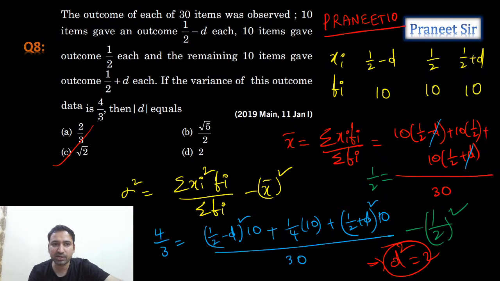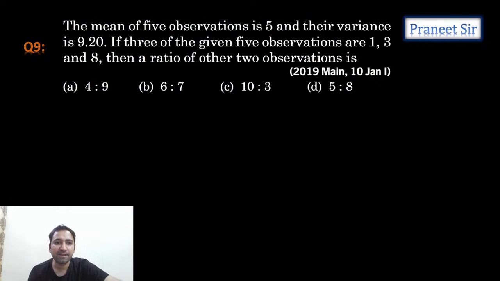Okay, let's move to the next one. This is the next question we have. The mean of 5 observations is given as 5. Their variance is also given. 3 observations are given: 1, 3, 8. So guys, this model is very important. Why? Because this model has repeated so many times till now. You can observe that in whatever questions we have done till now, this type of model we are getting. I think this is the 4th or 5th time. Okay, right. Let's see what he is asking.